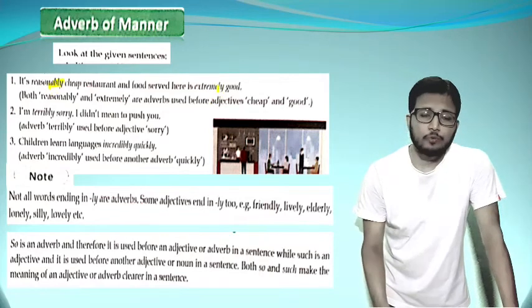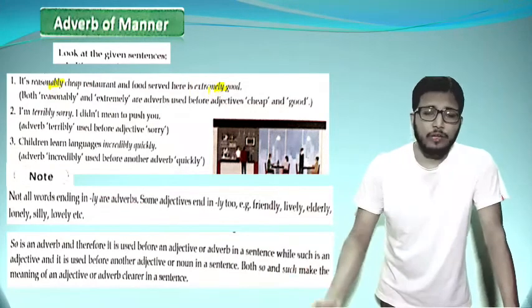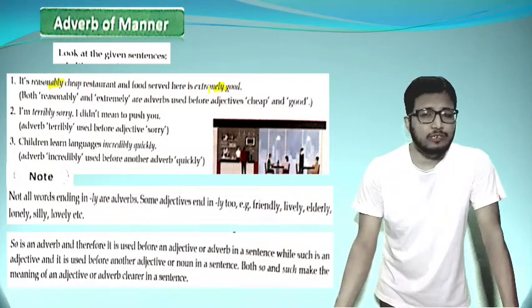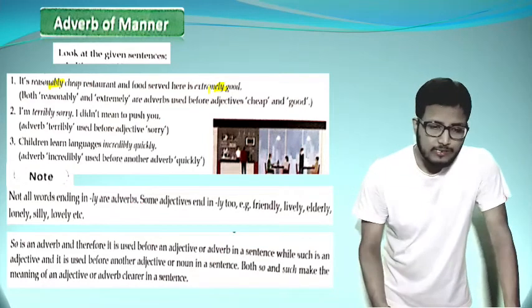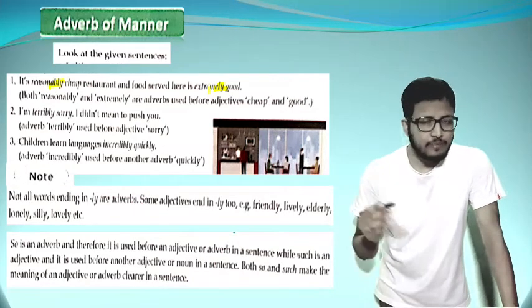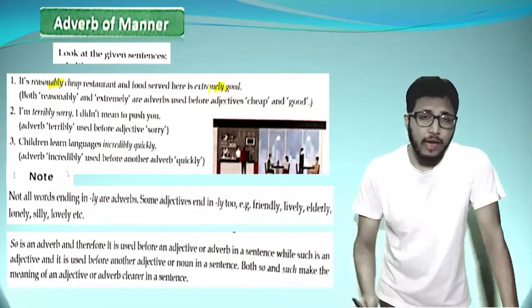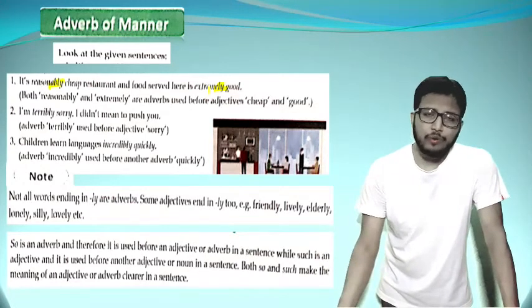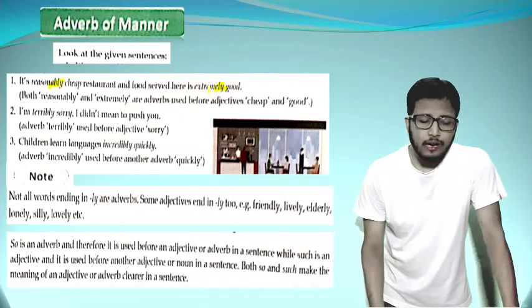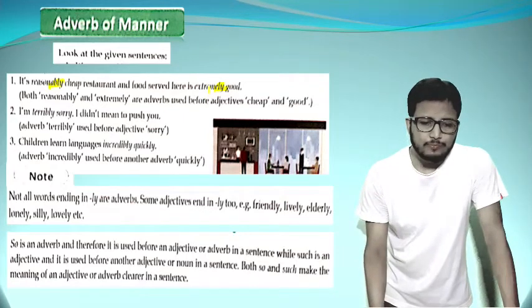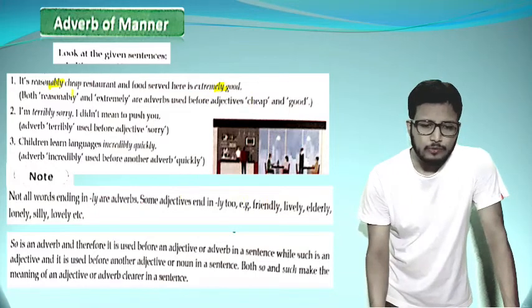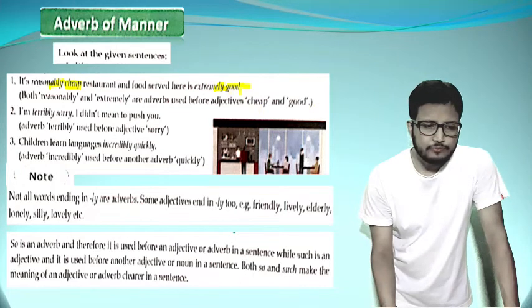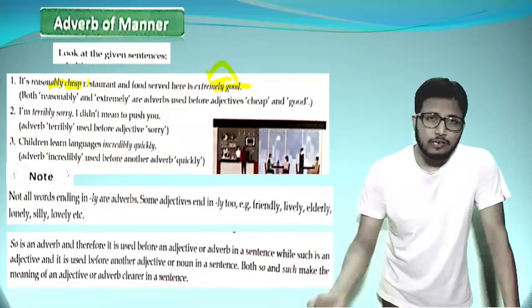So we have come to know the pre-concept that we had, that words with ly ending are called adverbs. Here we can see reasonably and extremely, these are ly ending, so now we can easily identify they are adverbs. Next, they are just before the adjective cheap. You can see cheap is an adjective and good is an adjective, and the position of the adjective is just after the adverbs.